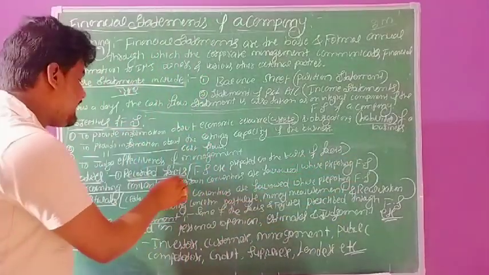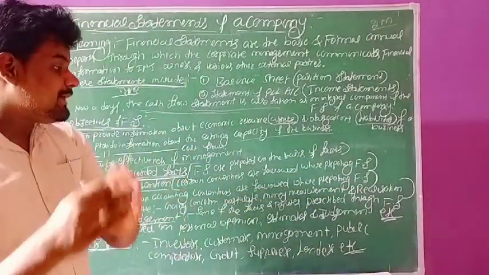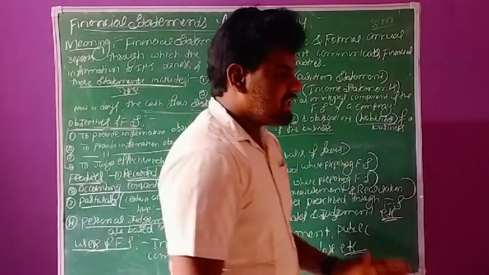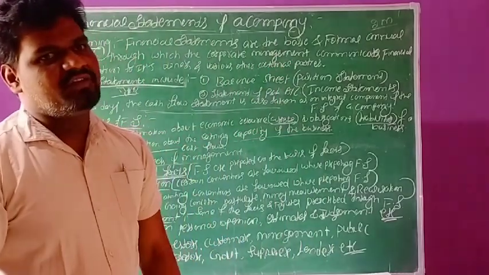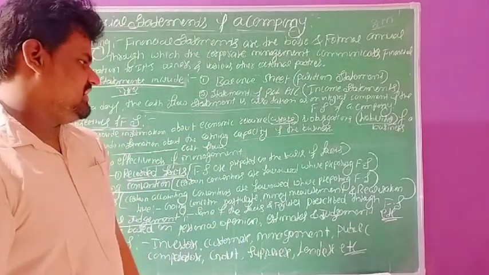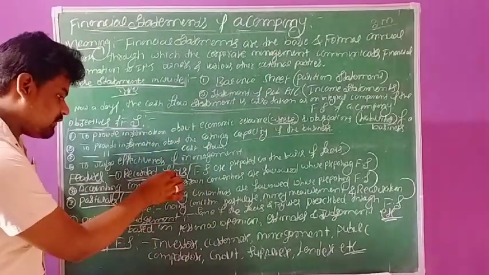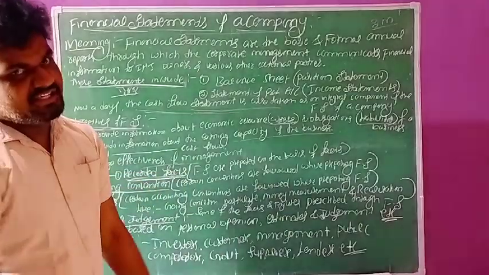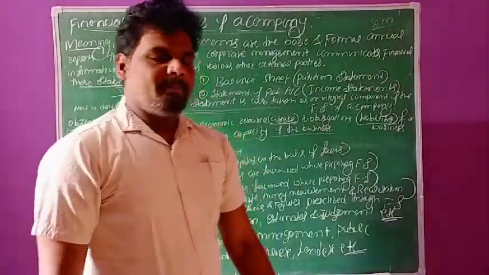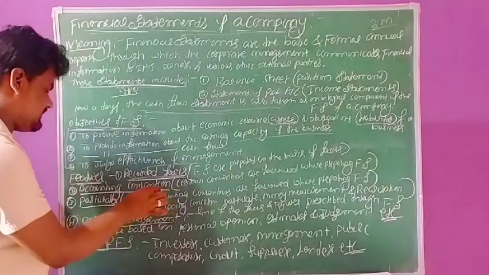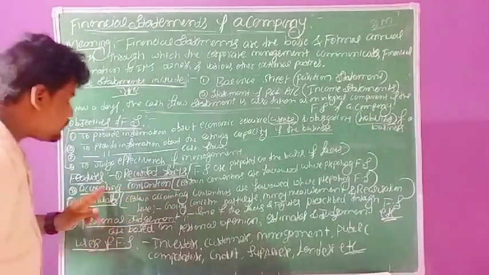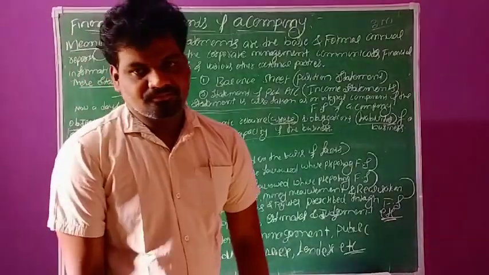The first one, recorded facts, means financial statements are prepared on the basis of true facts, I mean historical facts kept in the business organization. So this is the first feature of financial statements of a company. The second feature of financial statements of a company, accounting conventions.